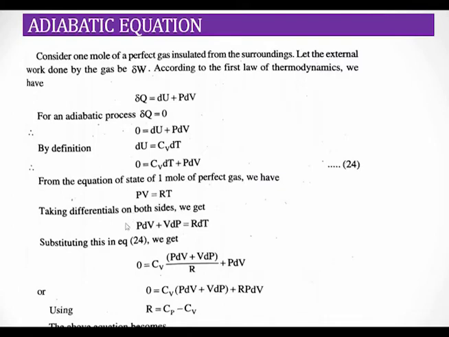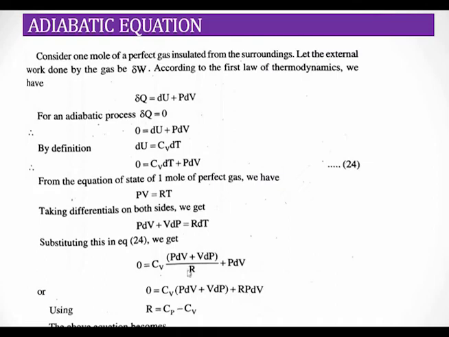From this equation, dT is nothing but PdV plus VdP divided by R. So this is equal to CV into PdV plus VdP divided by R plus this term, PdV. So this can be written as CV into PdV plus VdP into R PdV.